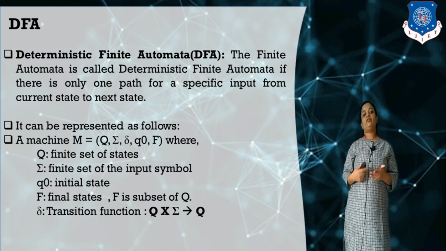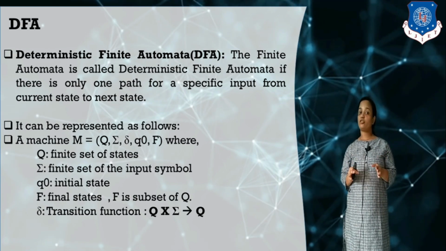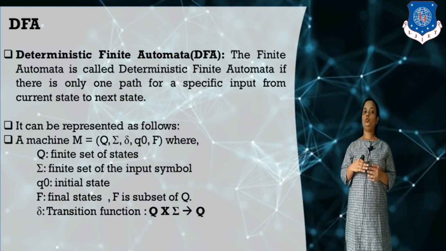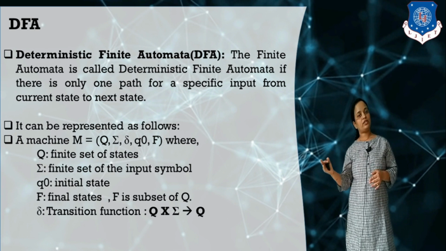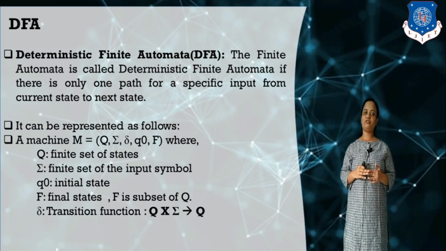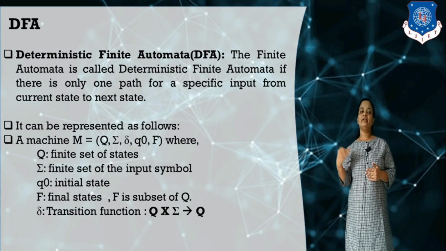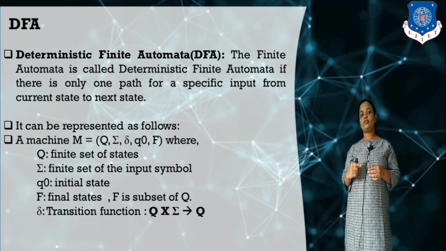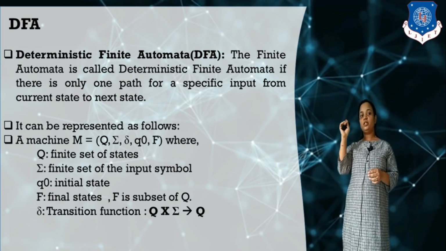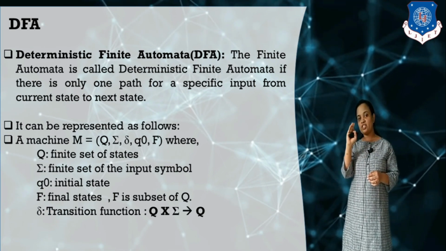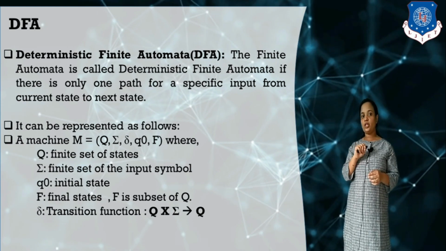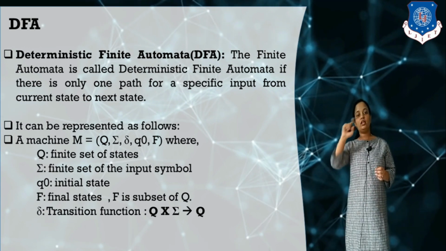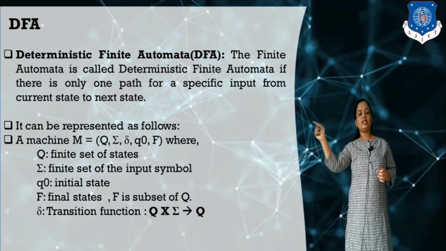What is the formal definition of DFA? DFA is a finite automata, and five tuples are used to define it. Q defines the set of states. Sigma is the set of input alphabet. Q0 defines the initial state, and F the final states. But the main difference resides in the transition function, because finite automata are categorized based on transition. The transition function is defined so that for the given state and given input, it moves to only one state.